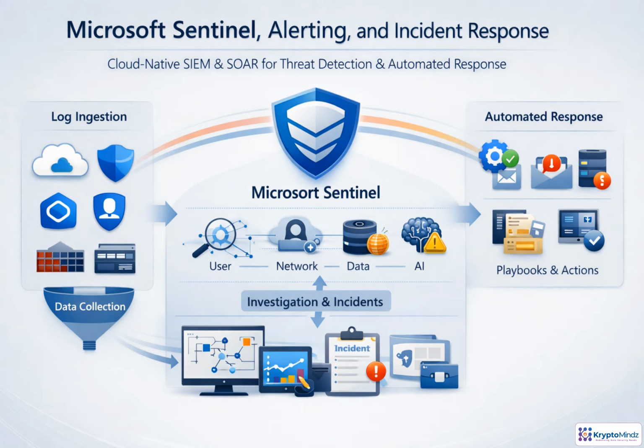Sentinel turns scattered security signals into an operational response process. It collects telemetry from Azure, Defender, Entra ID, firewalls, apps, and external systems. Analytics rules correlate activity across users, networks, data, and AI workloads to identify patterns that a single log might miss. When suspicious behavior appears, Sentinel raises alerts and groups related alerts into incidents. Analysts investigate with graphs, workbooks, and hunting queries. Playbooks can then automate action: disable an account, isolate a resource, notify a team, or create a ticket. Finally, lessons learned improve future detections.